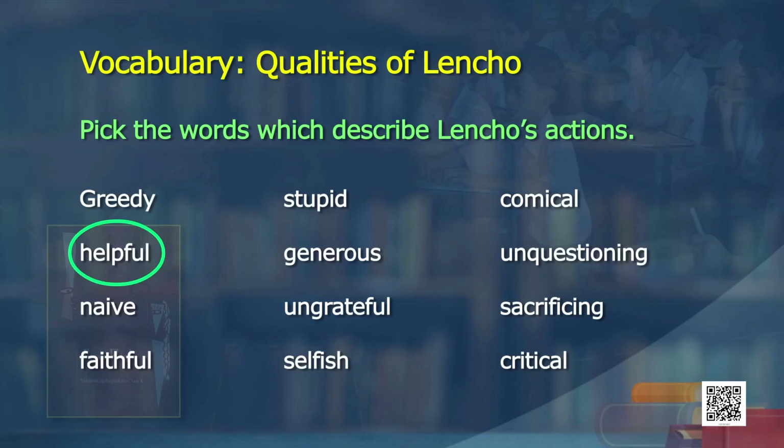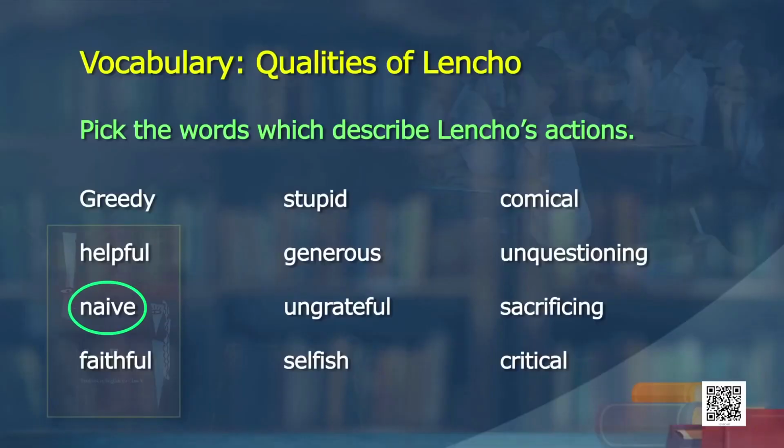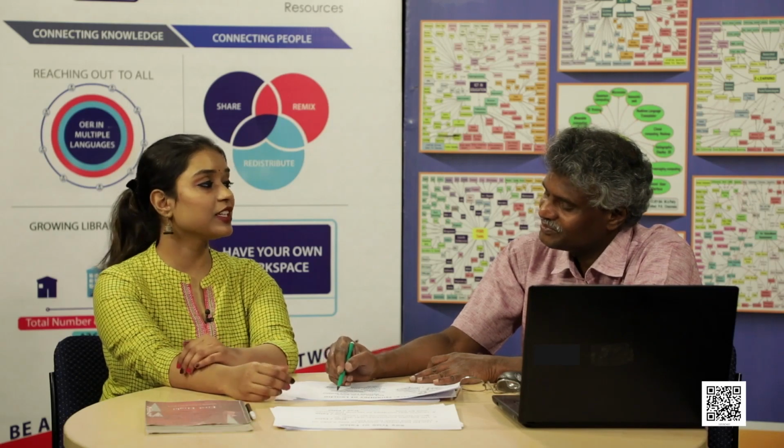I do not think he is greedy. Greedy because he has lost everything. So, if you consider greedy, I will circle it. What do you say? Let's leave greedy for now. Was he helpful? Yes, he was helpful to his family and others. Fine. Was he a knave? Yes, he was naive. Why? Because he had faith in God.